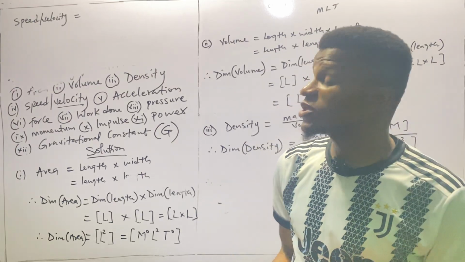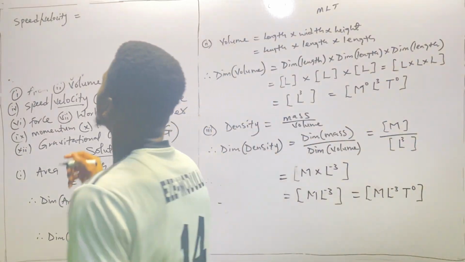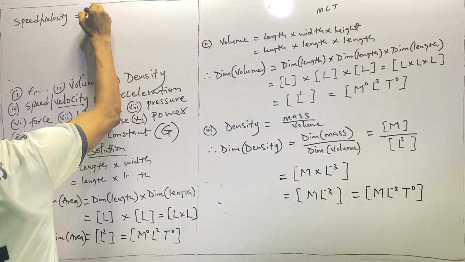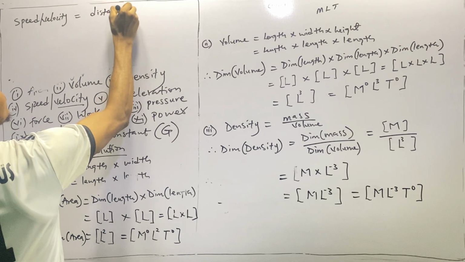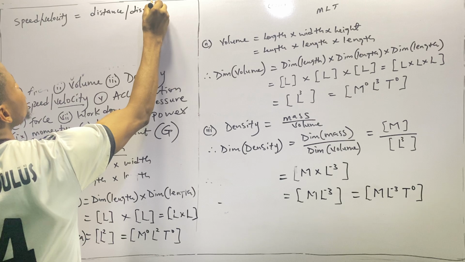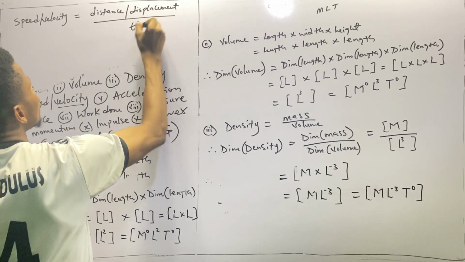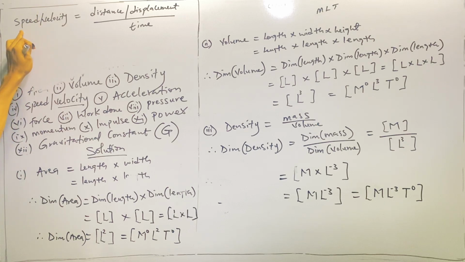In other words, displacement is a distance that has a direction. So speed by definition should be distance over time, and velocity by definition should be displacement over time. Time is what they have in common. So distance is for speed, displacement is for velocity.